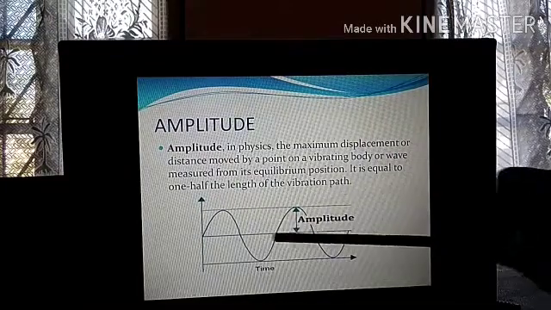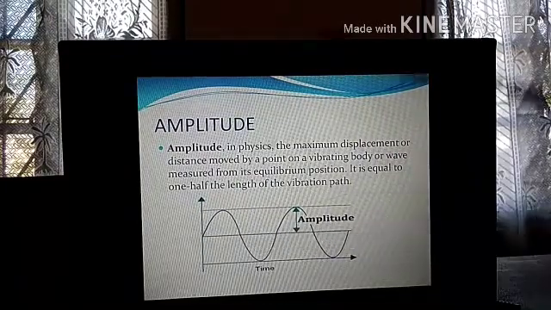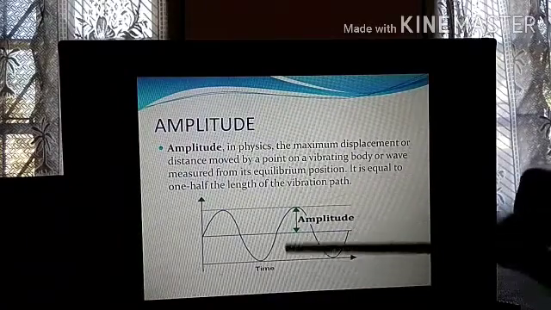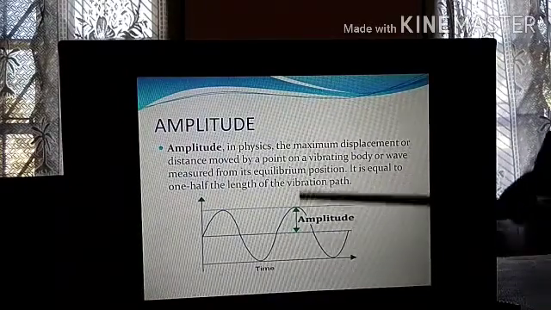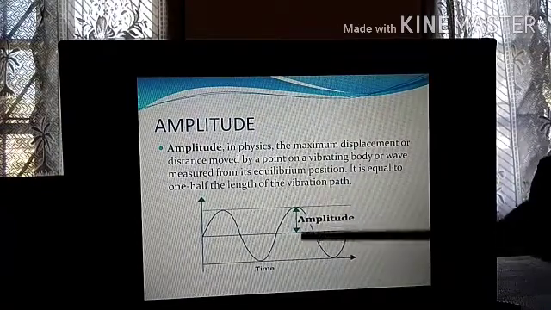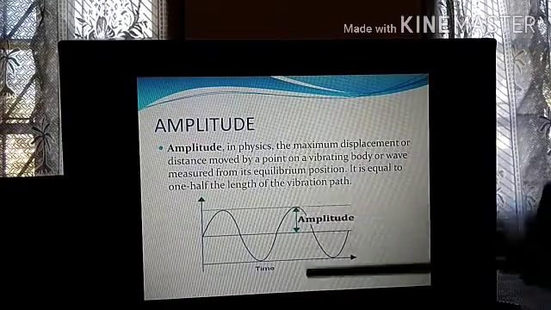Suppose this is the mean position or equilibrium position of the rubber band. You have plucked the rubber band, it is moving like this. So this is the vibrating path, up, down, it is moving. It is creating a wave. Amplitude is the half of the length of the vibrating path.